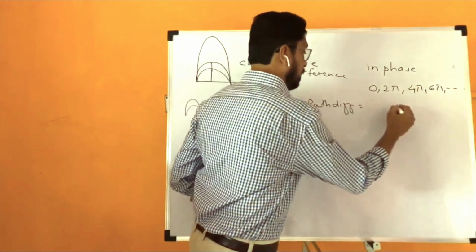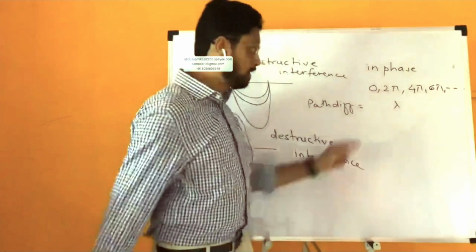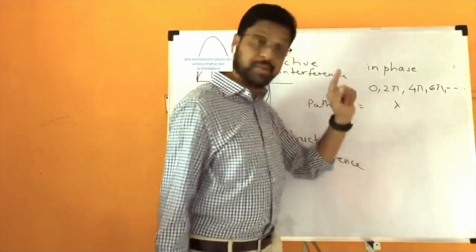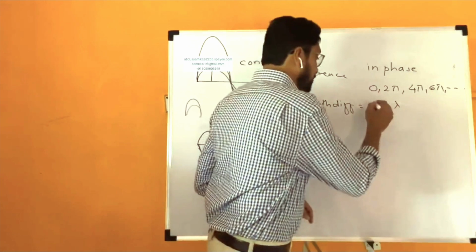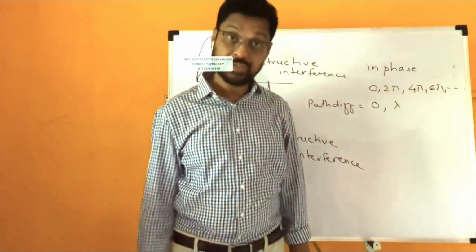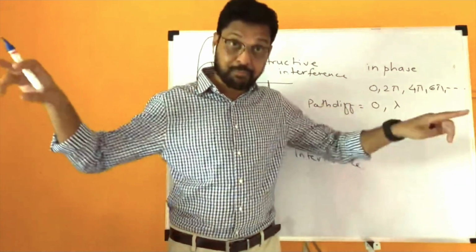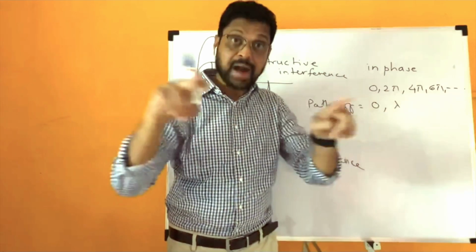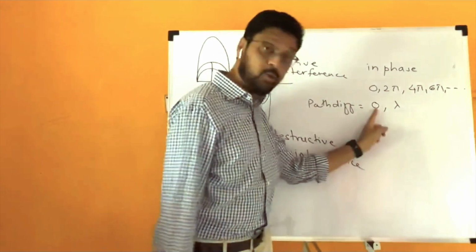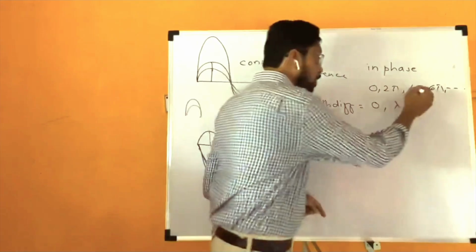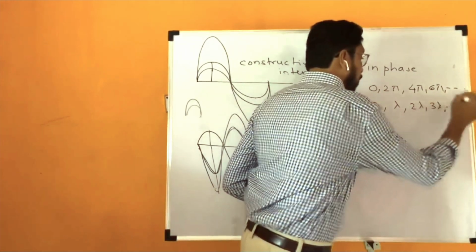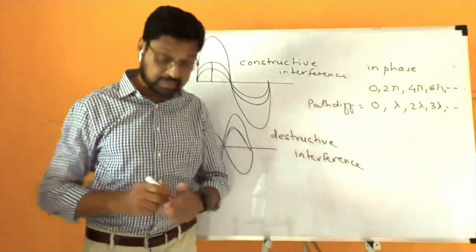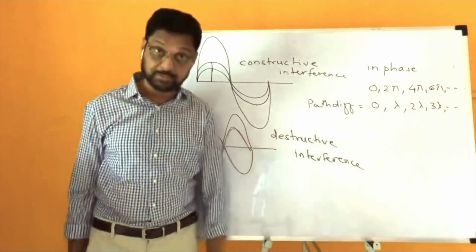Phase difference is 2 pi means path difference is lambda. Phase difference is 0 means path difference is 0. The difference between the paths of both waves is either 0 or lambda or 2 lambda, 3 lambda onwards. So this is the meaning of in phase.